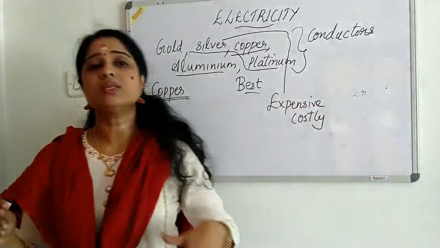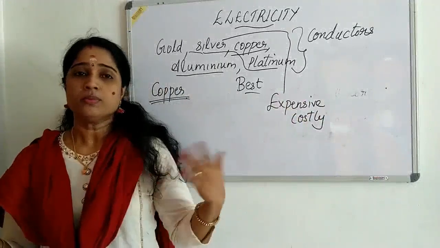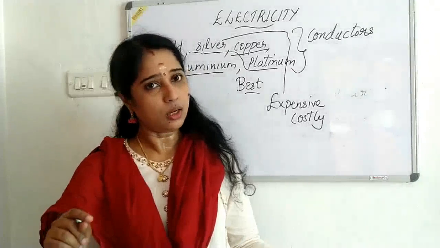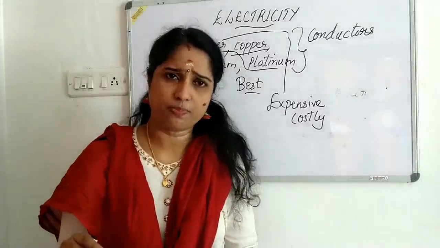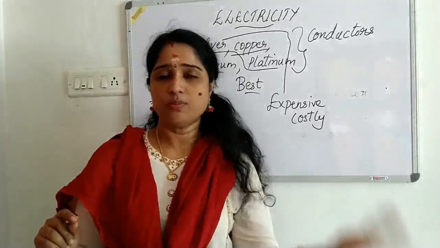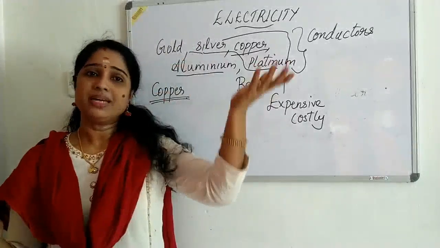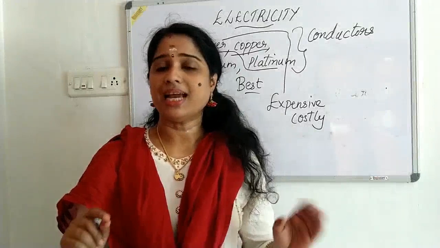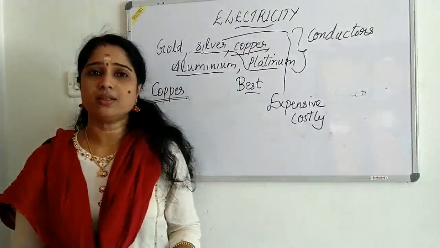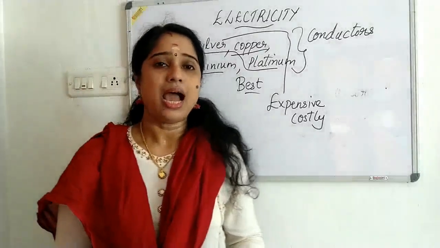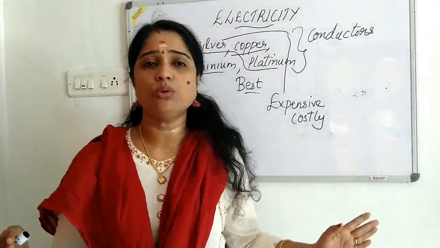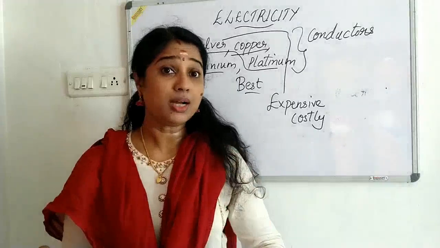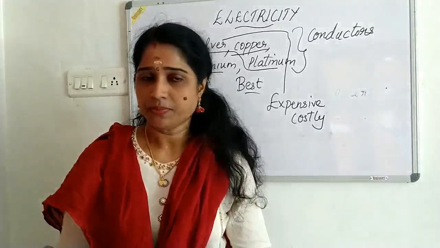Copper is used in our houses and offices, and inside electrical equipments also we are using copper. Aluminium is also cheap, so aluminium is also used for making electrical wires. So, clear? The substances that allow electricity to pass through them are known as conductors, and substances that do not allow electricity to pass through them are known as insulators, poor conductors or bad conductors.